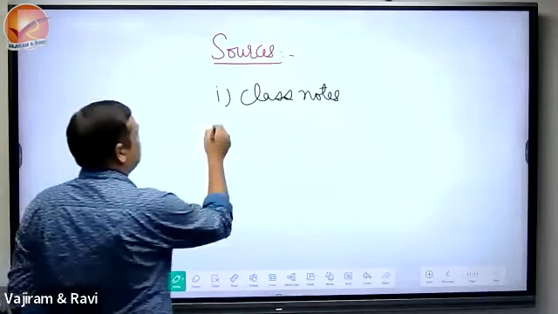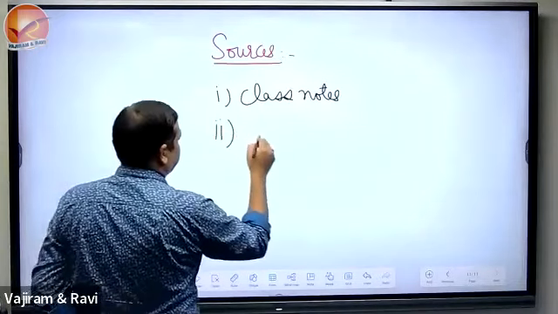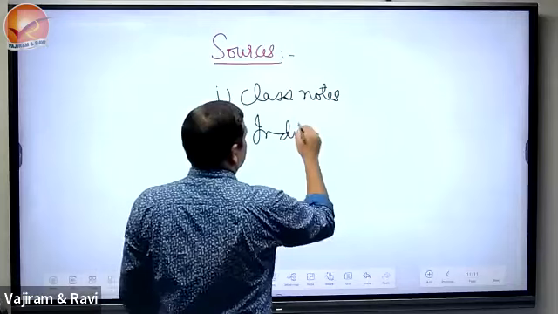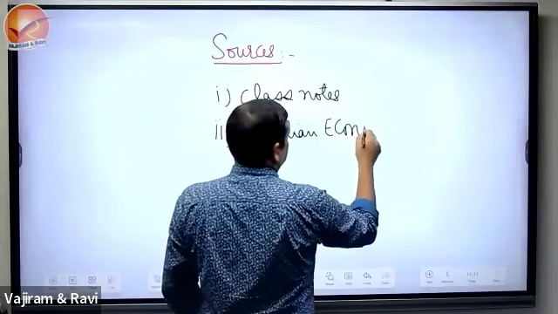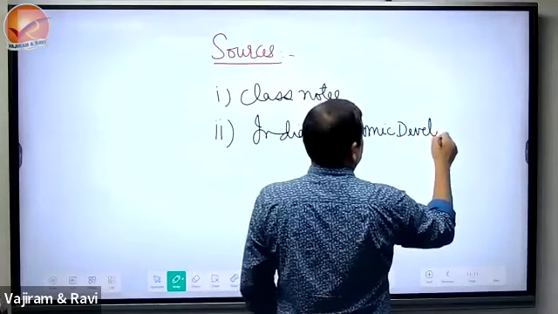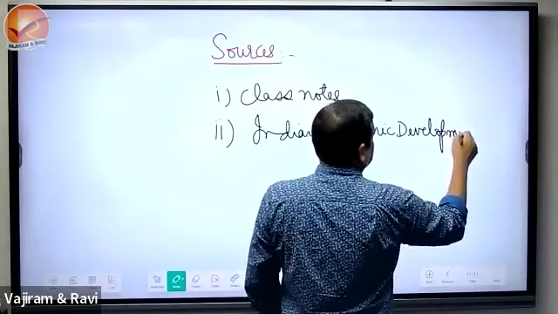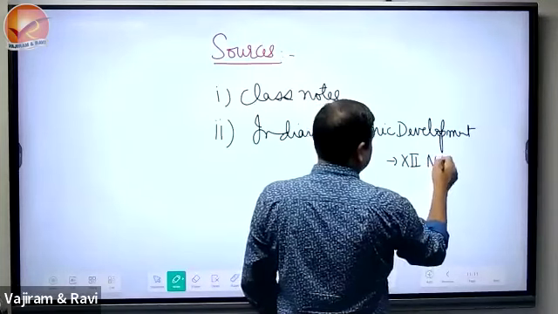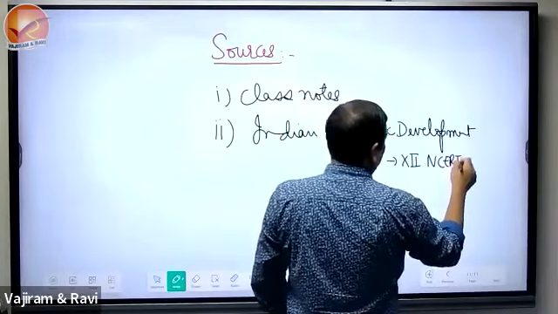For example, Indian Economic Development, earlier in the 11th class, now in the 12th class NCERT. You can go through all the pages.